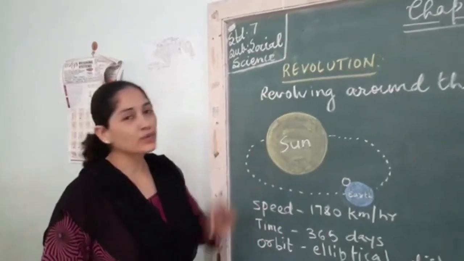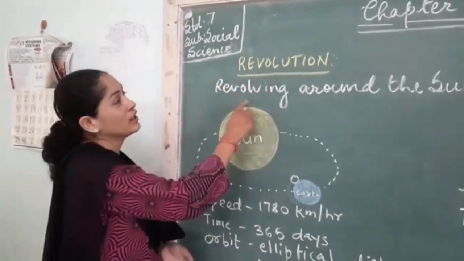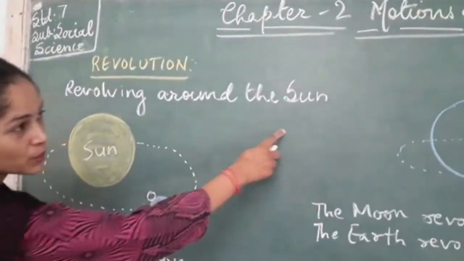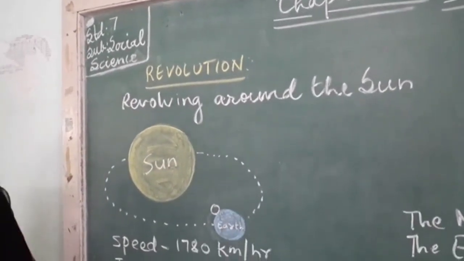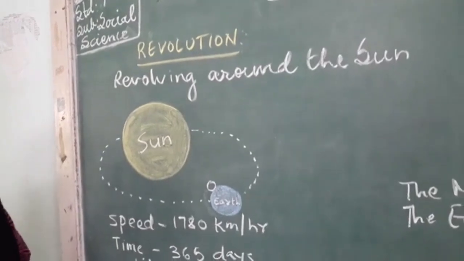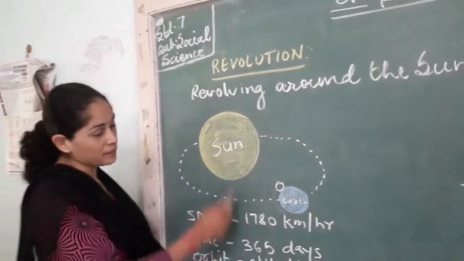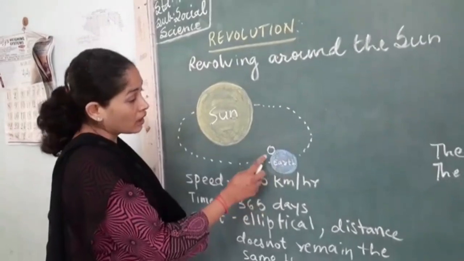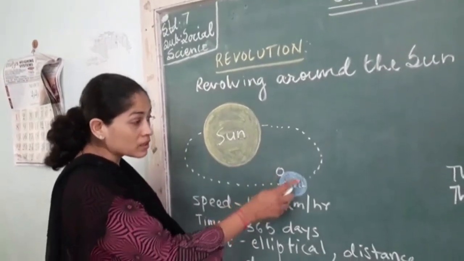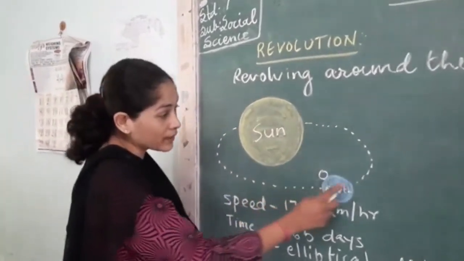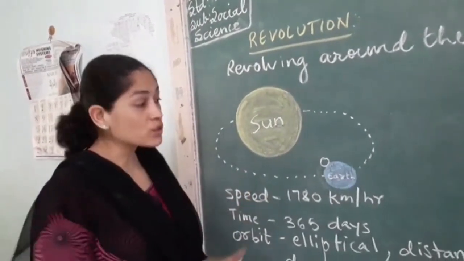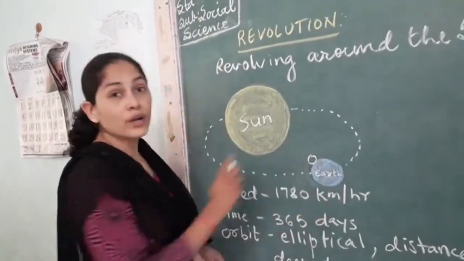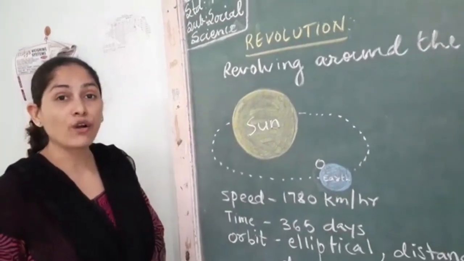Okay, let us start with revolution. We know what is revolution? Revolving around the sun. Who is revolving around the sun? The earth is revolving around the sun. Even other planets are also revolving around the sun. Now, this is sun and this is our earth. Along with the earth rotating and revolving on its fixed path, that is orbit, we have moon also revolving around the earth. That is the natural satellite of the earth.